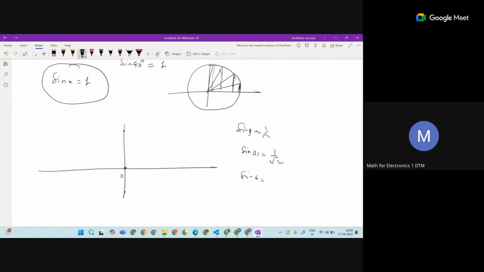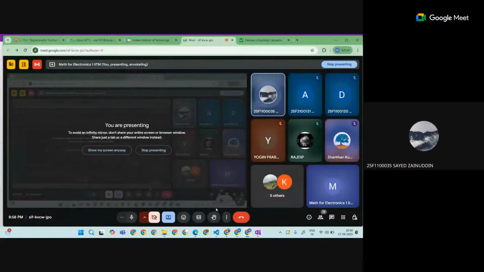Okay, sine 60 degrees. What is sine 60 degrees? Can anyone tell, if you have gone through the lecture? Root 3 by 2.